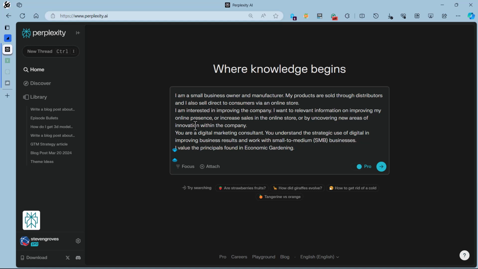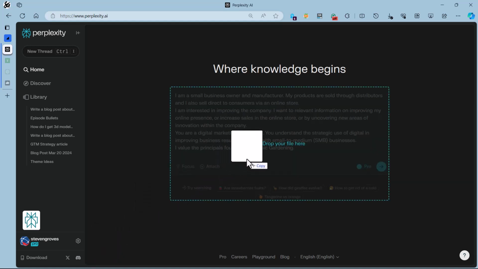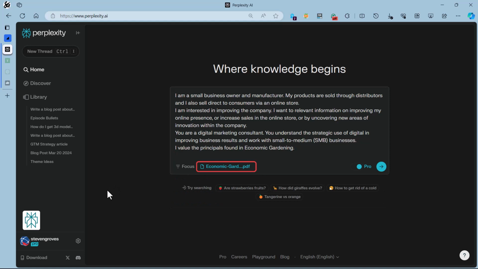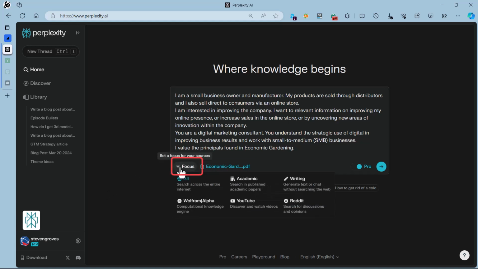Well, how does it know about economic gardening? Well, because I'm going to attach an article from Economic Gardening that tells the engine a little bit about what economic gardening is. So I value the principles. I want to improve my business. I want this to tell me how economic gardening might be able to help me, or if I just want to reference those principles. I can also change the focus.